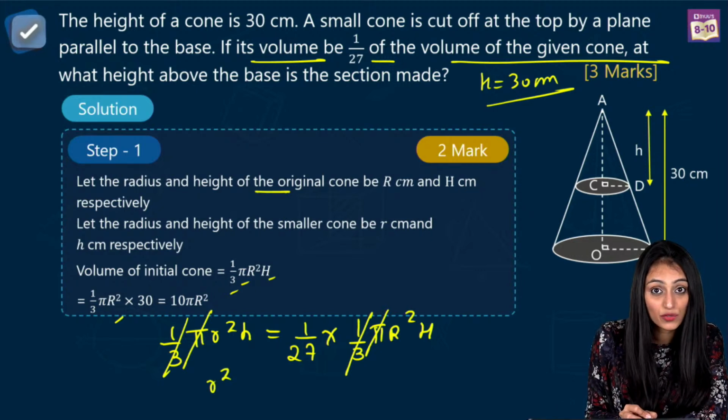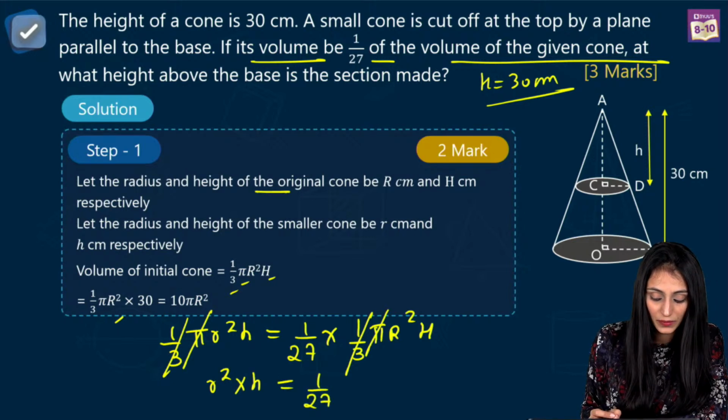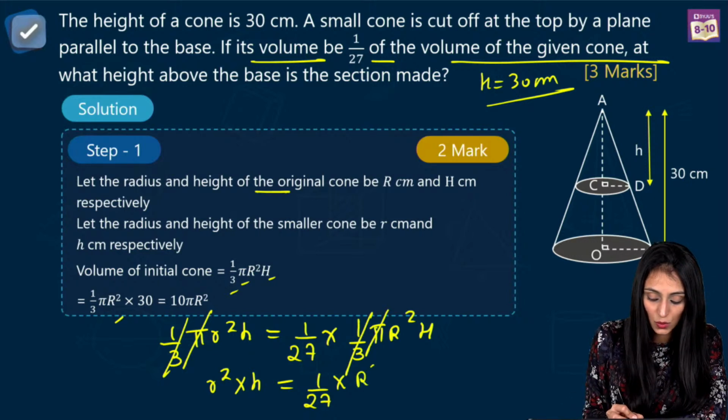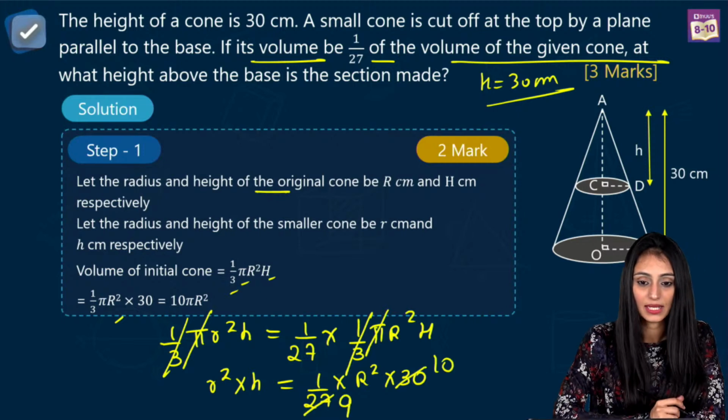Do we have the value of small h from here? No, we do not have the value. We have 1 by 27 into what? That's equal to R square H. R square, and what is H here? That's 30. That's 3 times 10, 3 times 9. Is this clear?